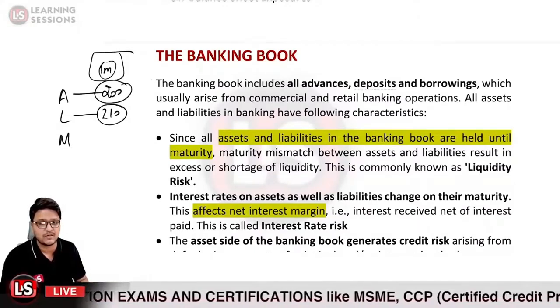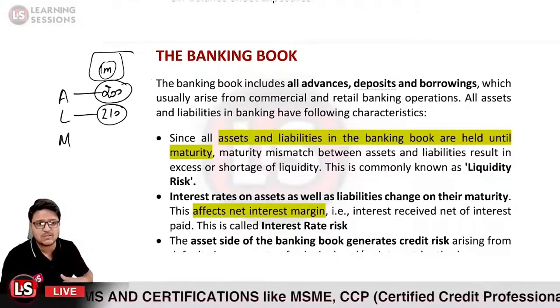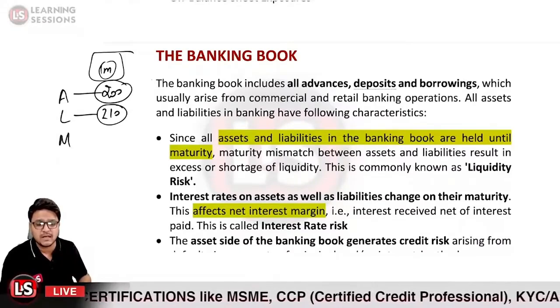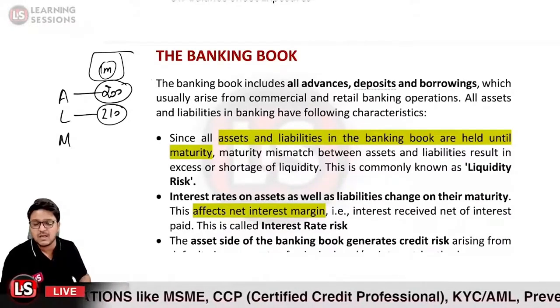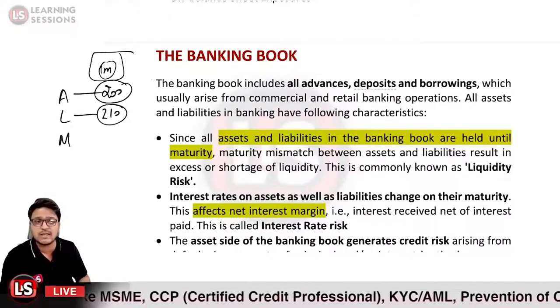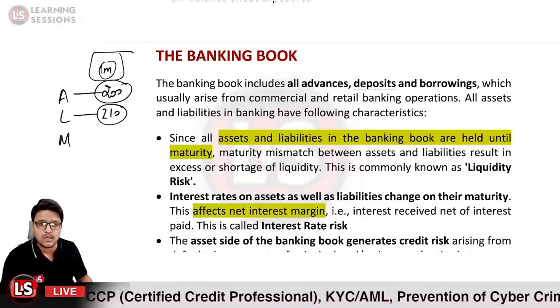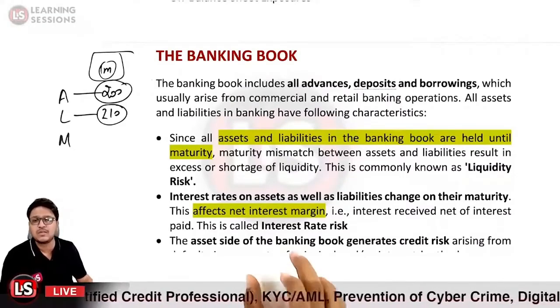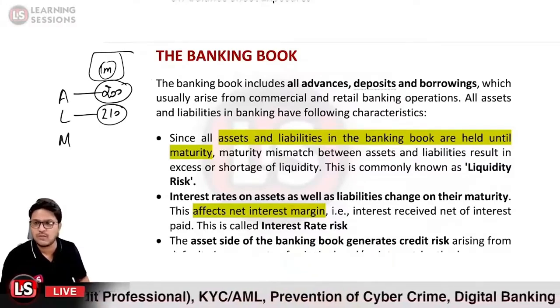And if there is an adverse movement, so that the net interest income is reduced, in that case it will amount to the interest rate risk.